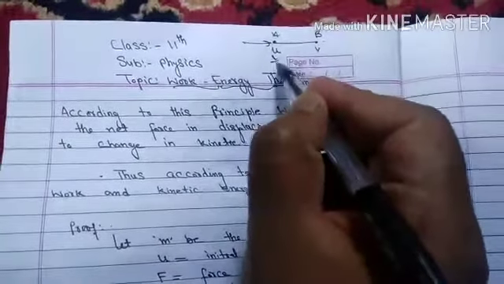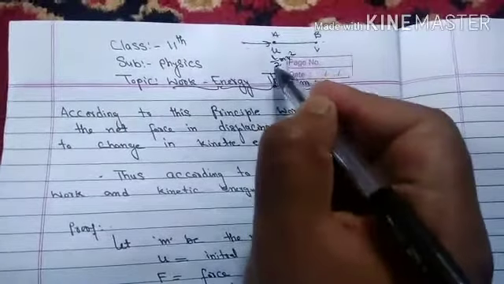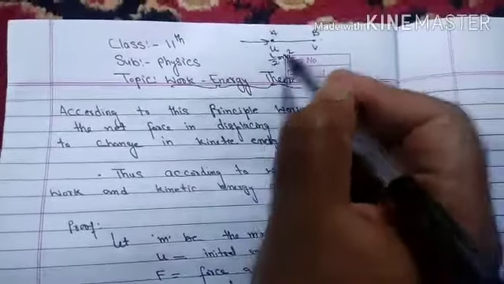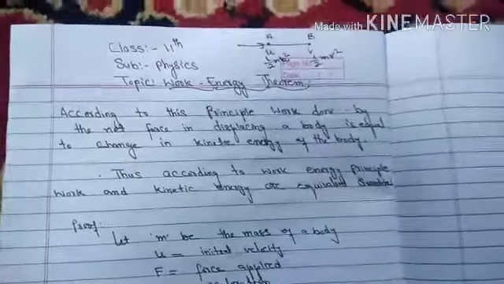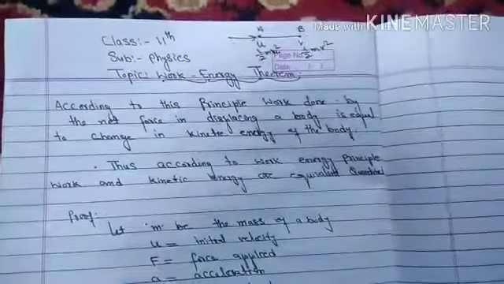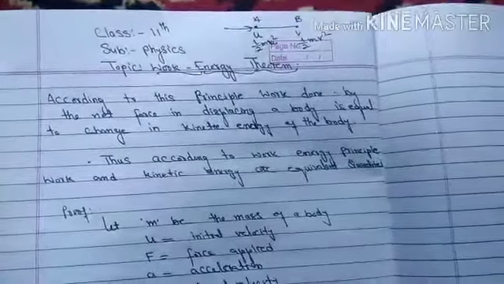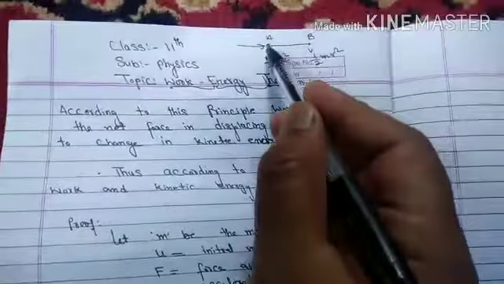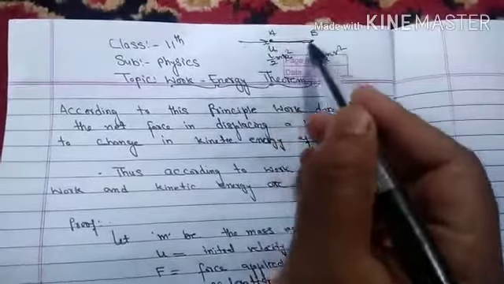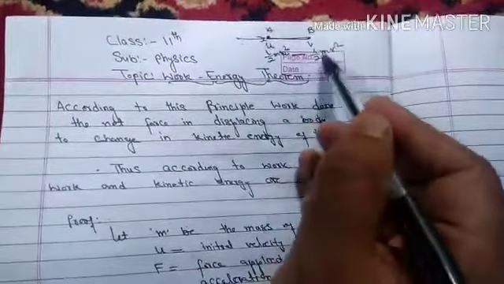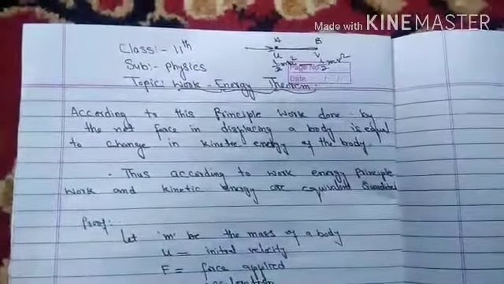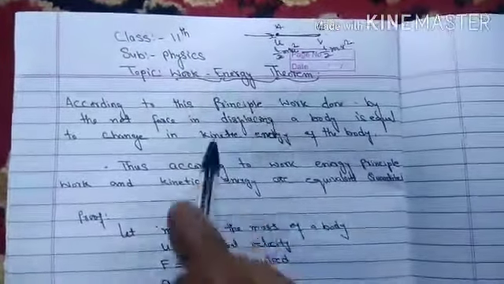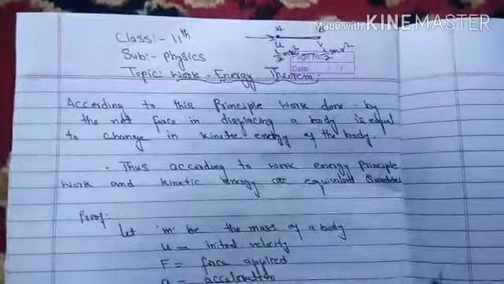That means its kinetic energy changes. So kinetic energy at the initial point will be 1 by 2 mu square, and at the final point it will be 1 by 2 mv square. That means on applying the force, the force does work, and how much work is done when the velocity changes from u to v is equal to the change in kinetic energy. So this principle is called the work energy principle or work energy theorem.